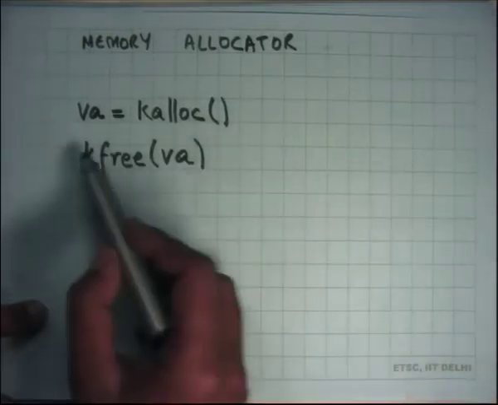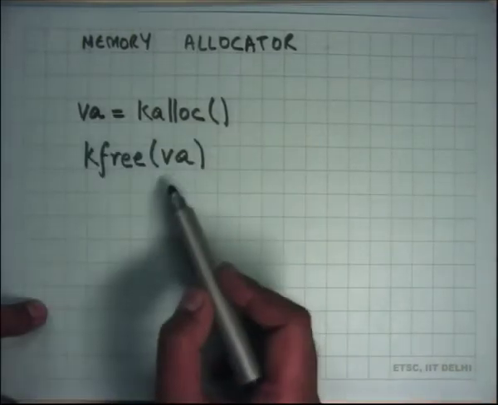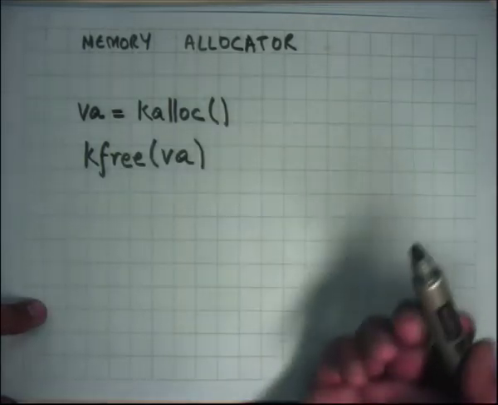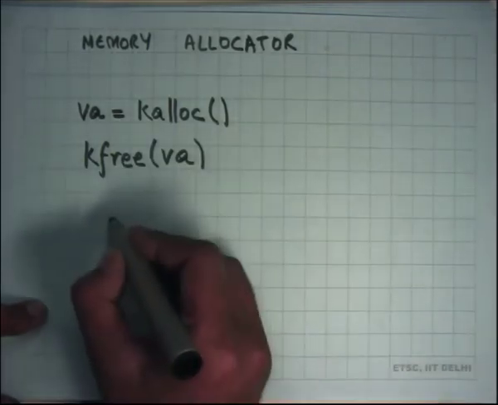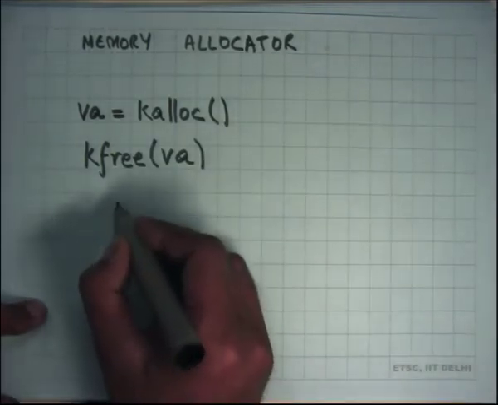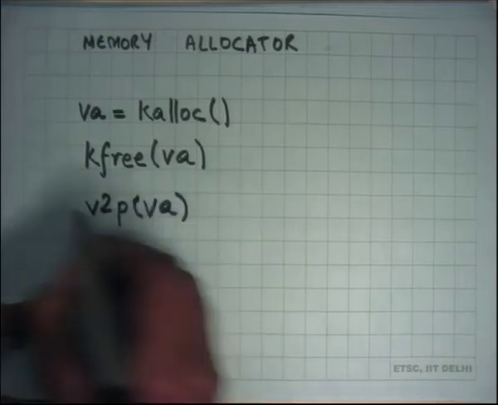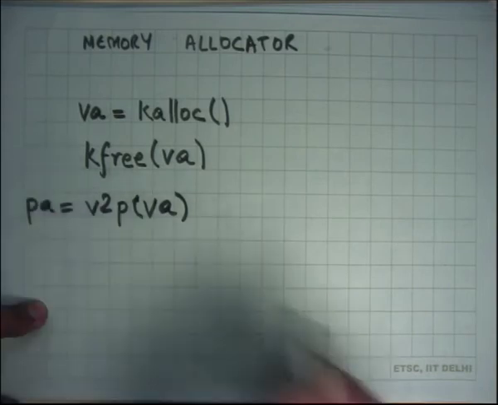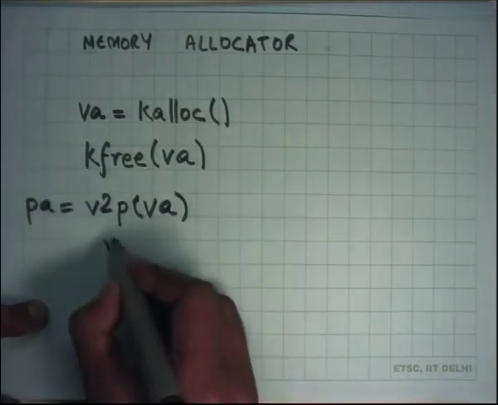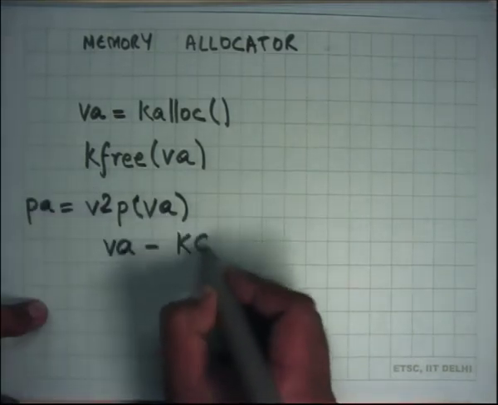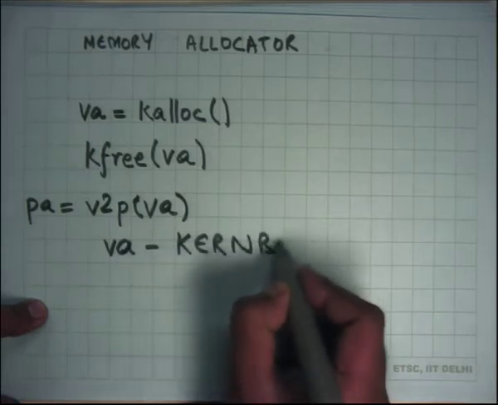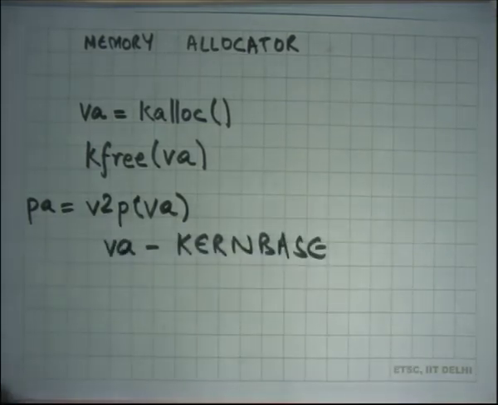Okay. So these functions always give you virtual addresses, and if you ever wanted to convert them to a physical address, all you need to do is say v2p of VA, and that is going to give you the physical address, right? And v2p is nothing but VA minus KERNBASE. That's the nice thing about the organization that we have. It just sort of falls out from that.